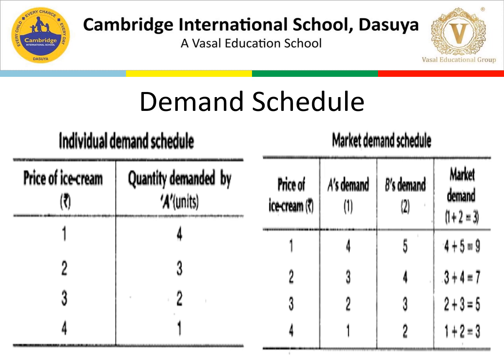So this is how the individual demand schedule looks. Here you can see the inverse relationship: the price is increasing and the demand is decreasing. So this is what the demand schedule is. The law of demand we will also discuss with this.